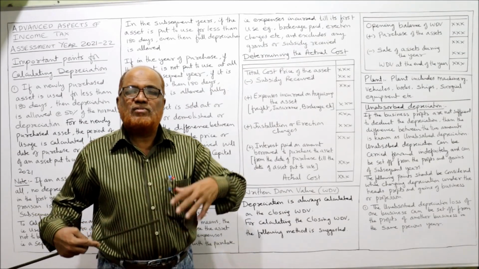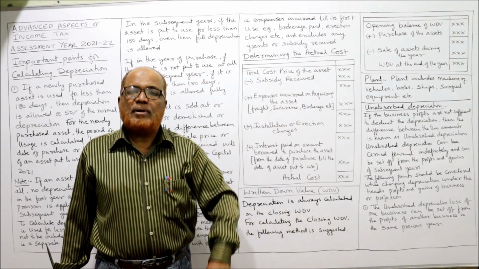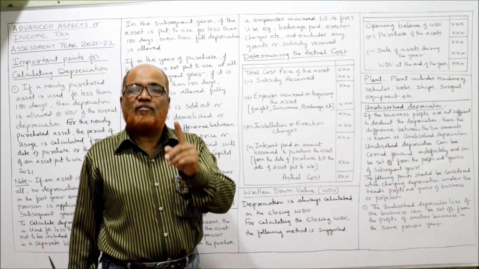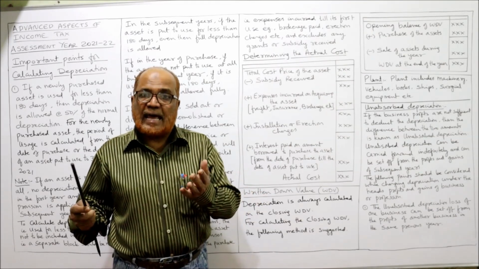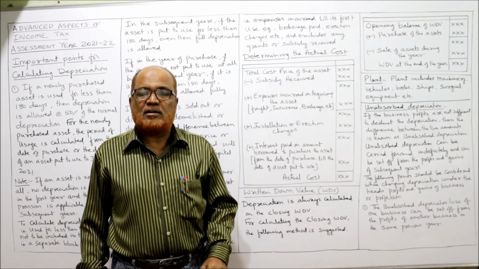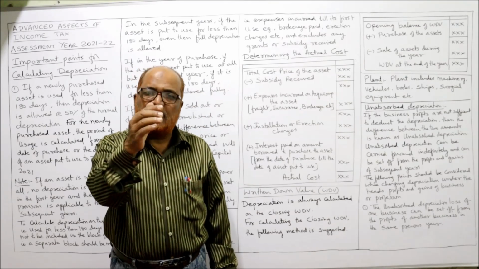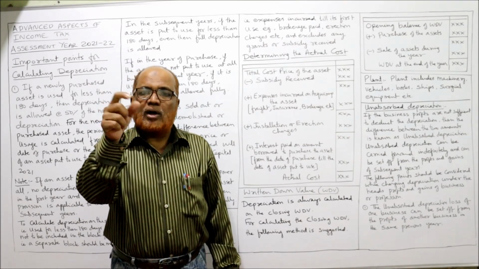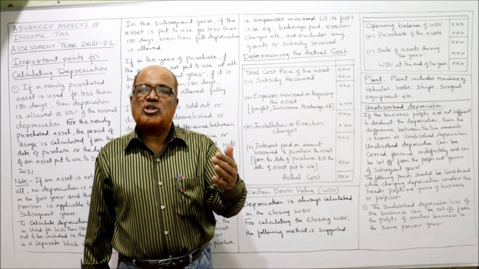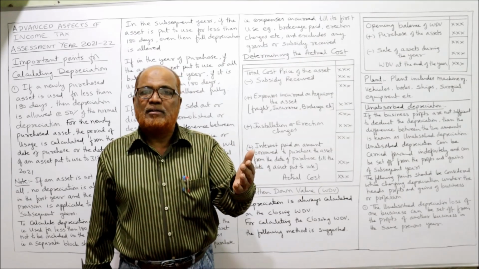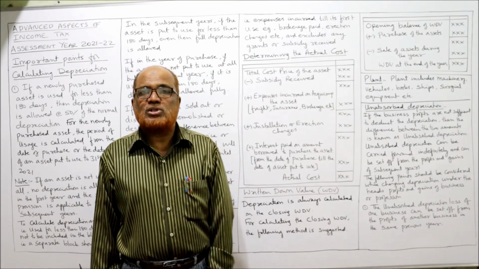For example, in our business we have purchased a machine for 10 lakh. For 10 lakh we have purchased the machine, but the government has given a subsidy, a grant of 1 lakh rupees on this machine. Because the machine is, suppose, a very important machine, a life-saving machine, the government will give the grant. So out of 10 lakh, 1 lakh rupees subsidy we are getting from the government, deduct that. Remaining 9 lakh. On that 9 lakh, all incidental expenses like brokerage paid to purchase the machine, or freight charges paid, or erection charges paid, these should be added to the cost of the machine.